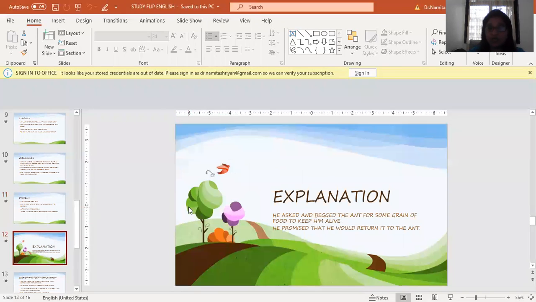So let us go for the explanation. So he decided, let me ask and beg this particular miserly ant for some food, just a little shelter from the rain, right? And also some grain of food to keep him alive. And he promised the ant that he would return it. So he said, I will return it tomorrow. I'm not going to keep it. Okay. So I'm going to return it back to you. Don't you worry. But today I need this shelter from the rain because he was all wet and dripping, as he ventured out of his house in that cold winter to reach the ant so that he could ask for some food for himself.